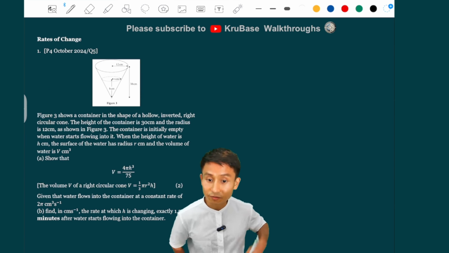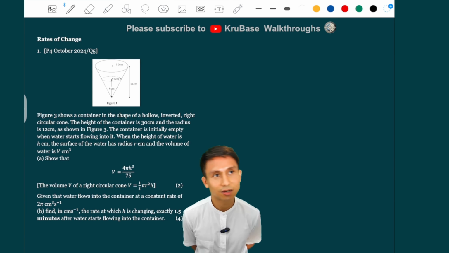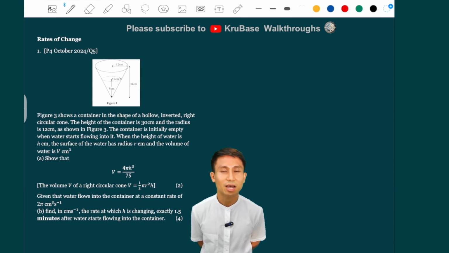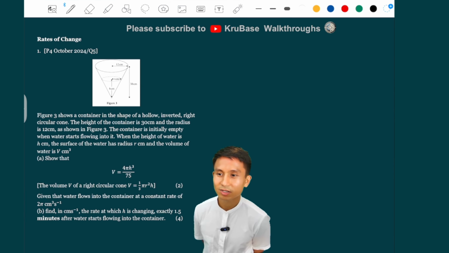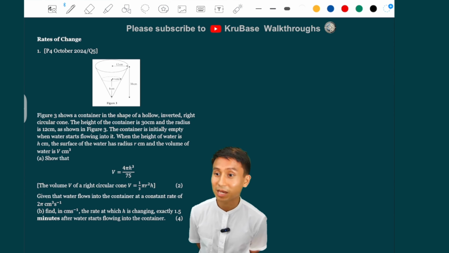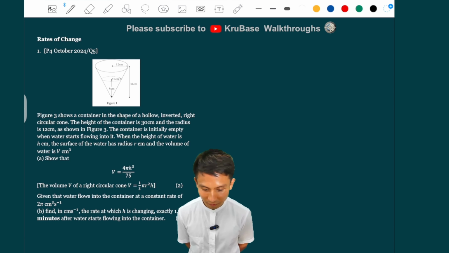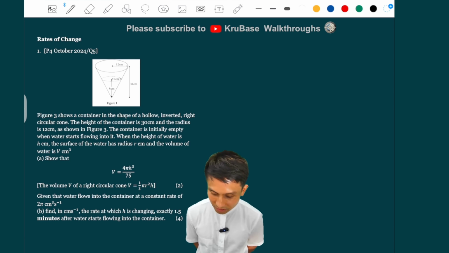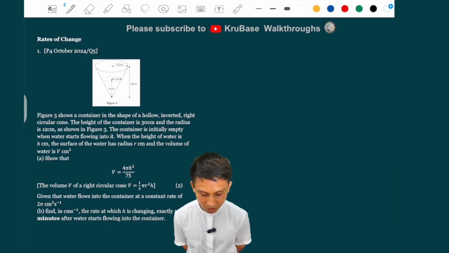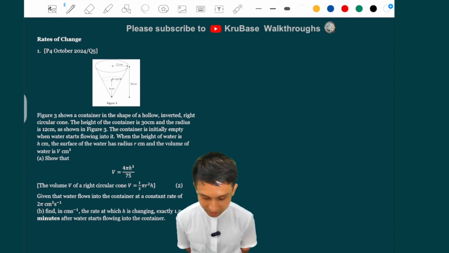Now let's do rates of change. This is actually in differentiation, but it's a hard subtopic here that I would like to maybe separate from the main list, the main topics there. So let's have a look at this one. This is from P4 October 2024, quite recent. Figure 3 shows a container in the shape of a hollow inverted right circular cone. The height of the container is 30 centimeters.